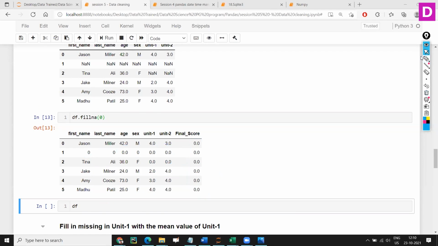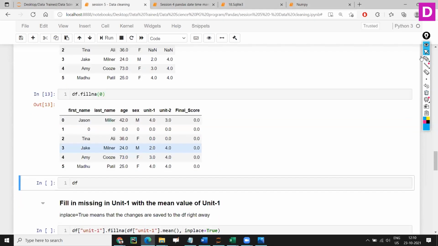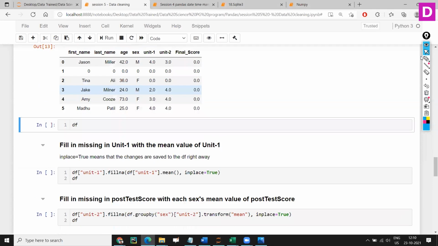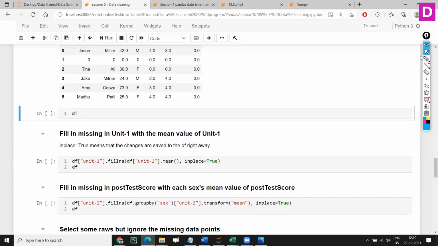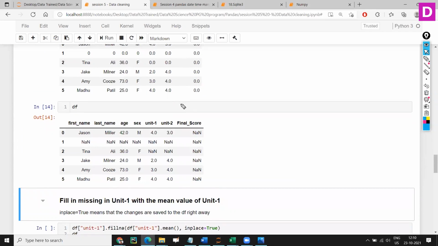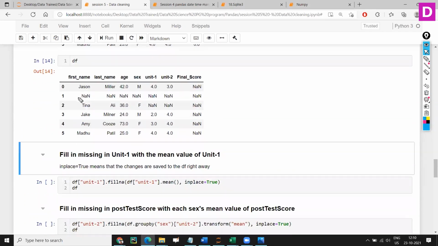This also we know. Now let's print the original data frame. So now, yes, we have to fill the data which should make sense here. I cannot fill number 0 here, right? I cannot fill number 0 or 10. It doesn't make any sense. So I have to fill the proper data.